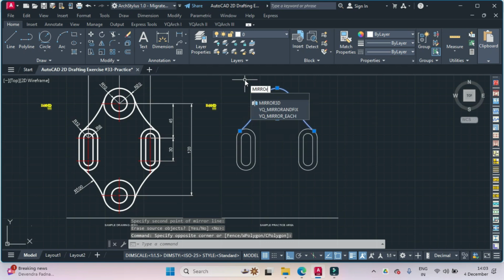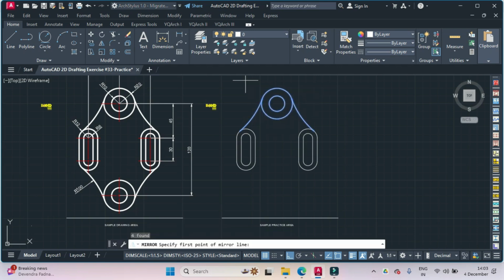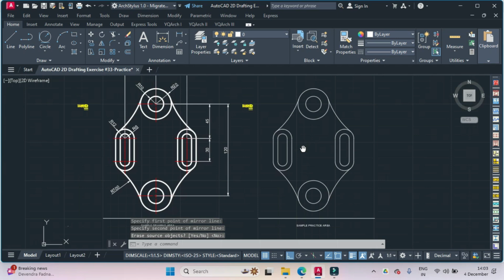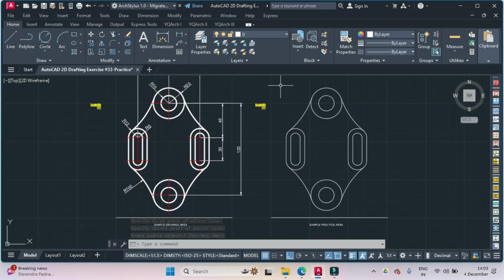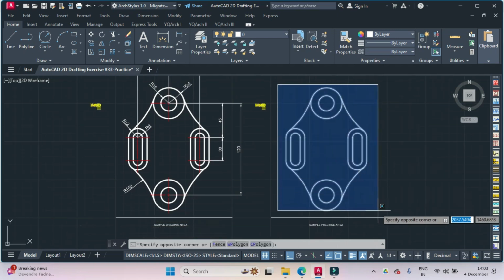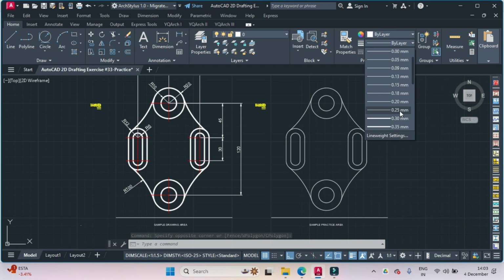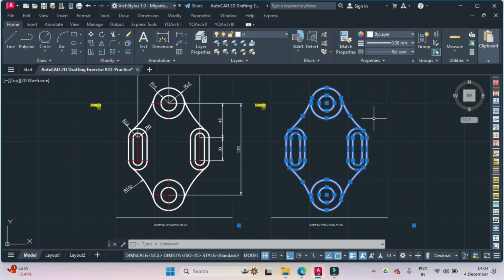Again I use the mirror command, and first point is this, second point is this. Enter. Now my geometry is complete, so we'll select the entire objects and we'll increase the thickness of the line by 0.30,